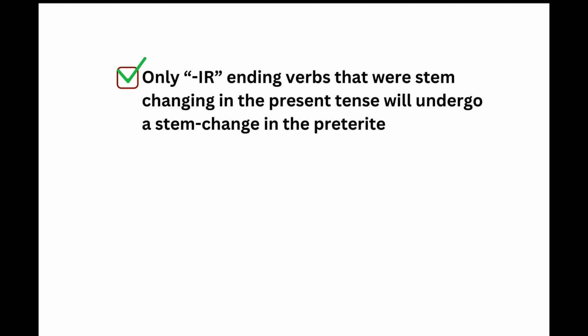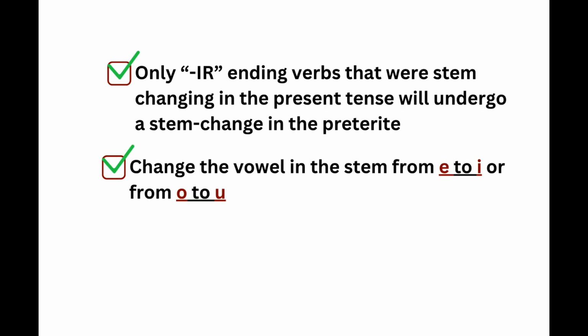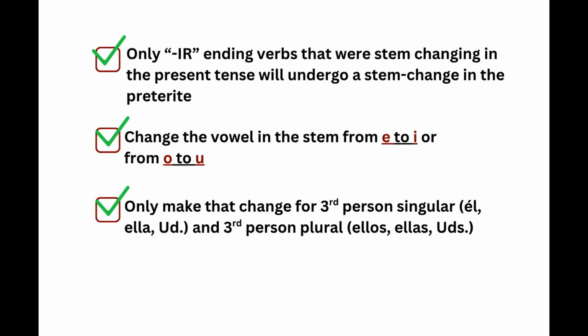To summarize, you need to worry about only the stem changing verbs that end in IR. If they were stem changing in the present tense and they ended in IR, those are the ones that are going to change in the past tense. What's the change? E to I or O to U somewhere in the stem. Where? Third person singular, third person plural.